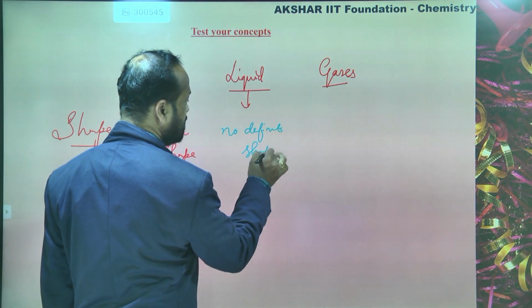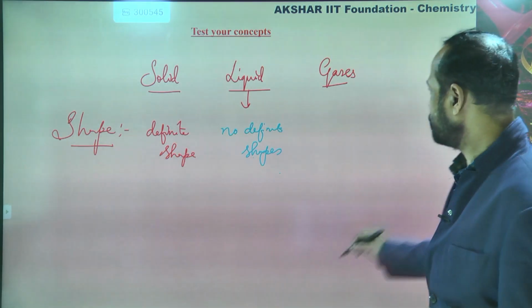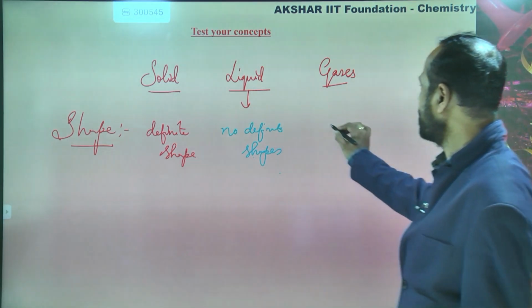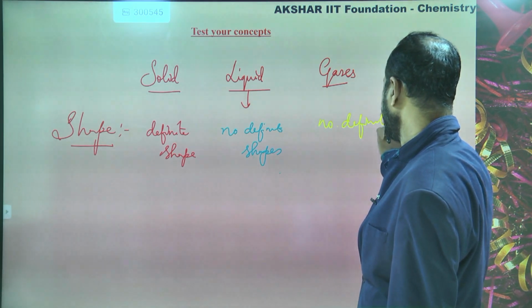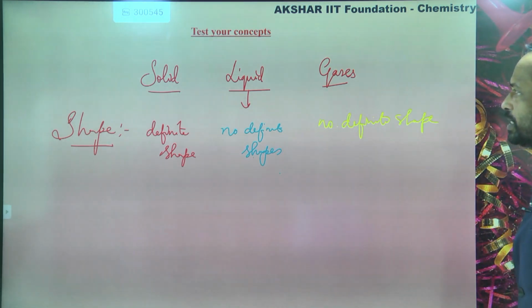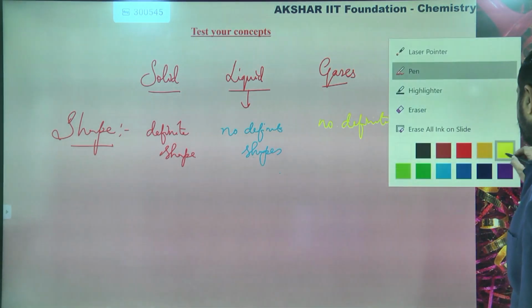And for gases, do you think gases have a definite shape? No, sir. Gases also do not have a definite shape. Okay, so that is about the shape of solids, liquids and gases.